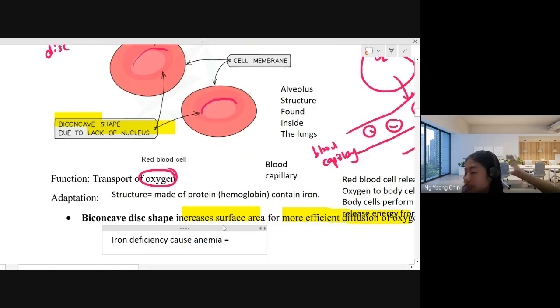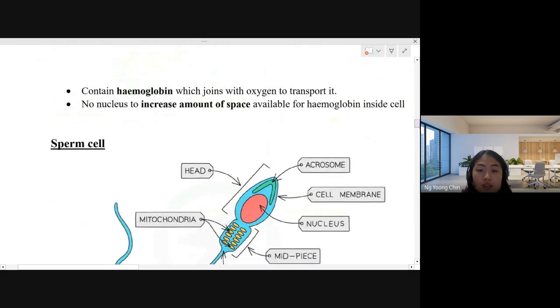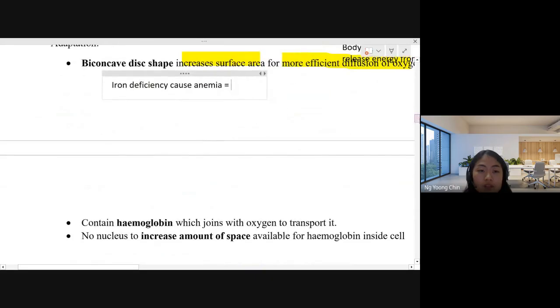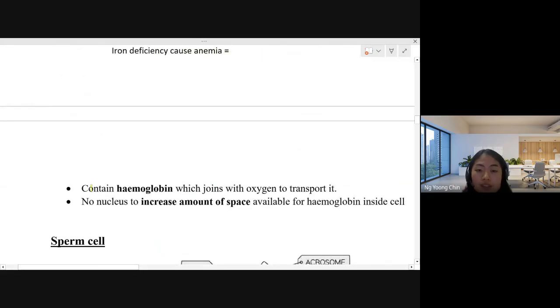Sometimes the question will be asked like this: if you have anemia, what can you do? You can control your diet. Maybe you can add more sources of iron into your diet because you need the iron to make the red blood cell. So the function is they want to carry the oxygen to transport it. They have the hemoglobin, which is a type of protein.